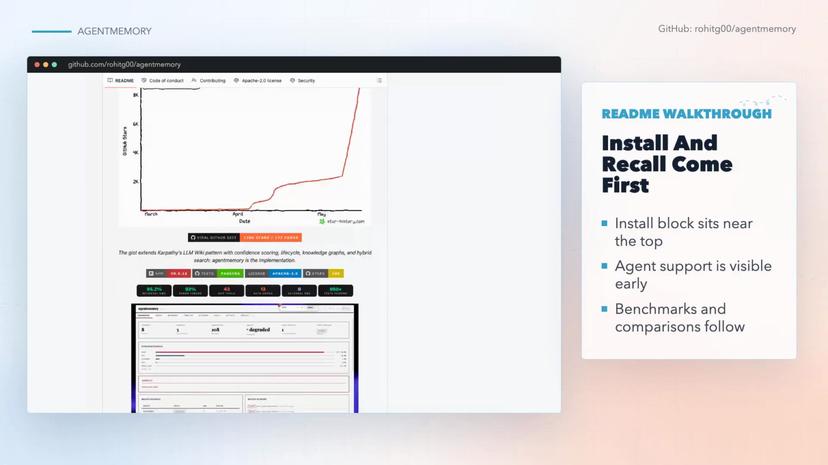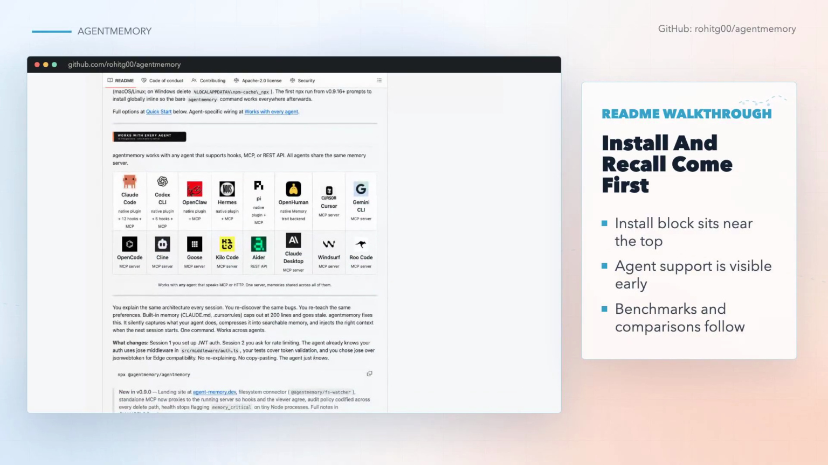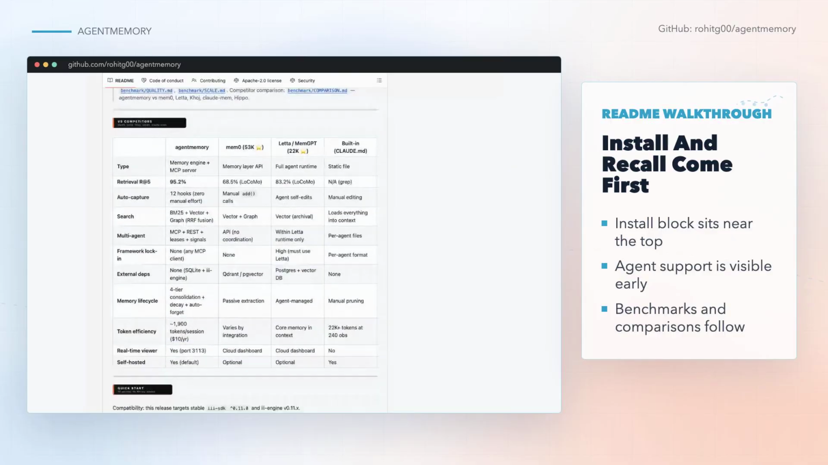That order is useful. The repo leads with why memory matters, then proves it is meant to run in real tooling. The details are dense, but the page answers the questions a working developer will ask first. What do I install? Where does it run? Which agents connect? And what does it remember?